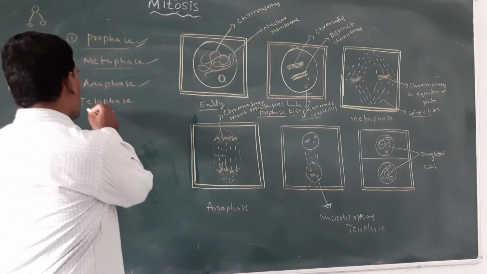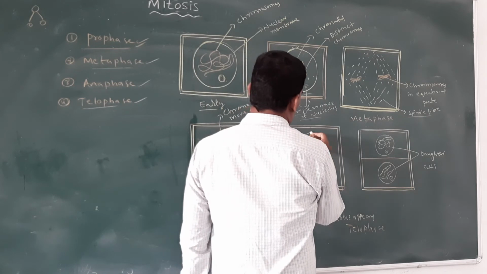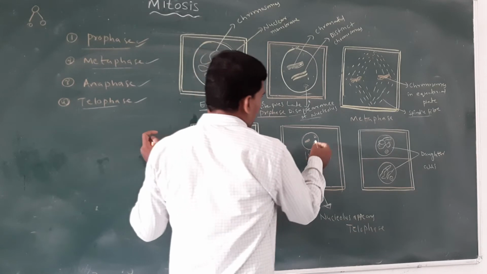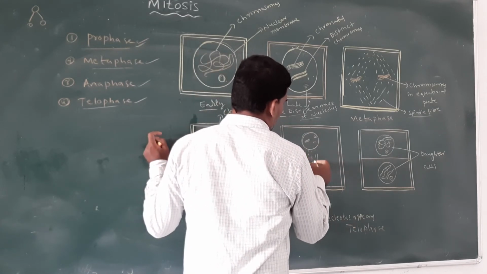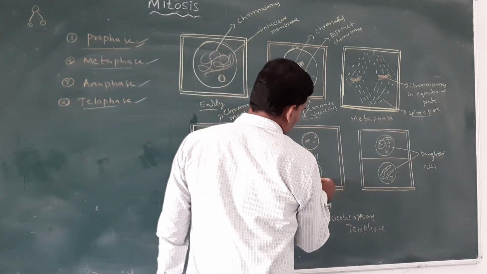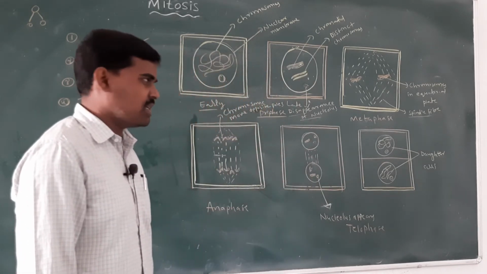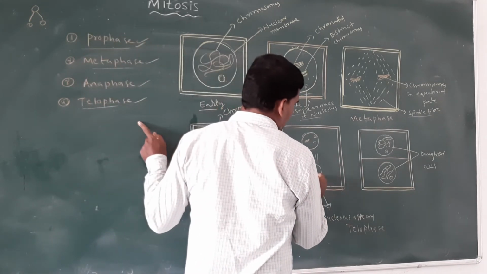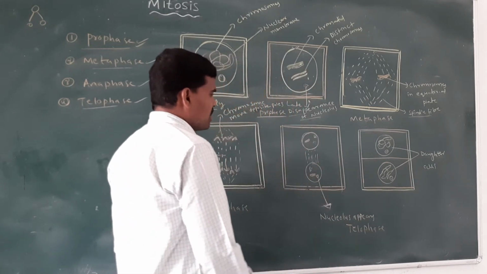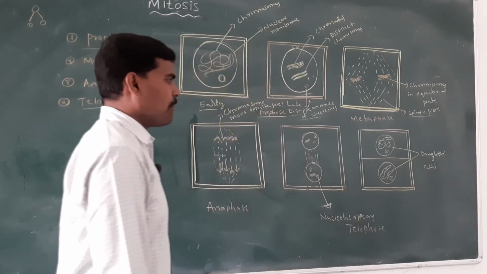The next stage is telophase. At the opposite poles, the chromosomes become surrounded by the reappearance of the nuclear membranes. The nucleolus also reappears. The chromosomes become short and thick, and the nuclear membrane reappears around the nucleolus.